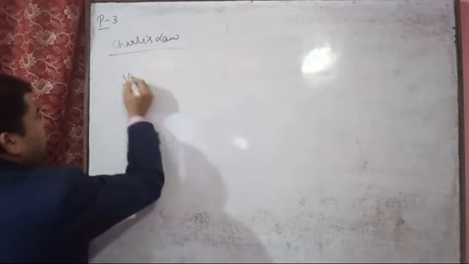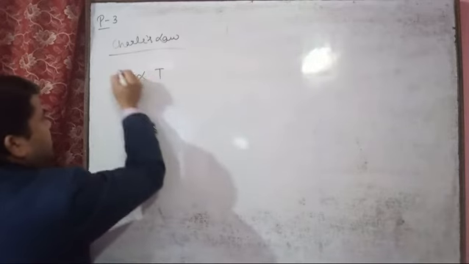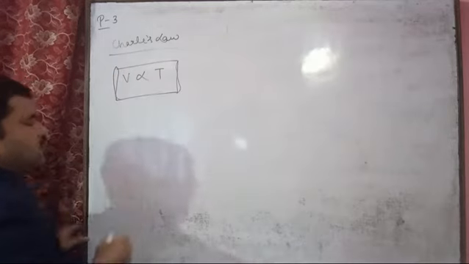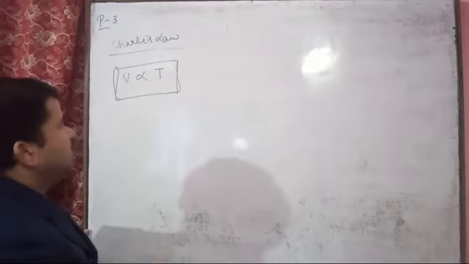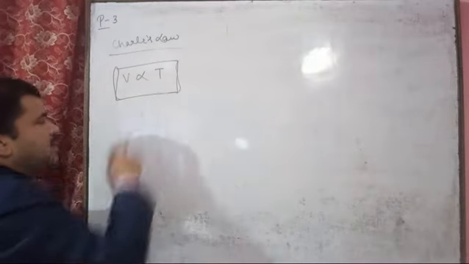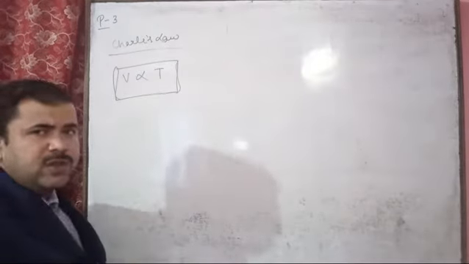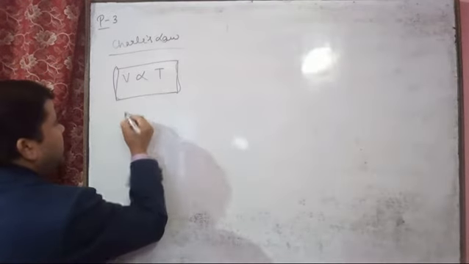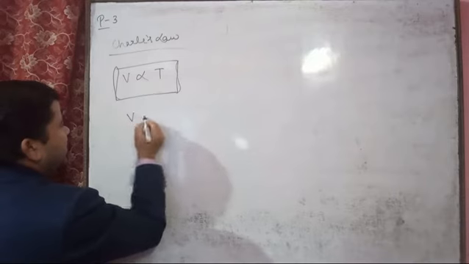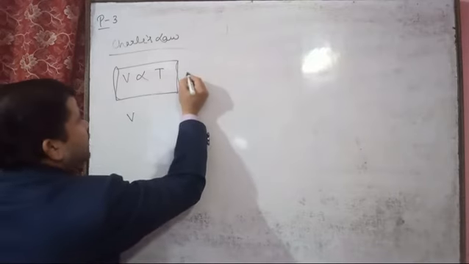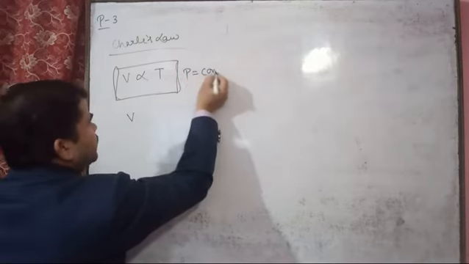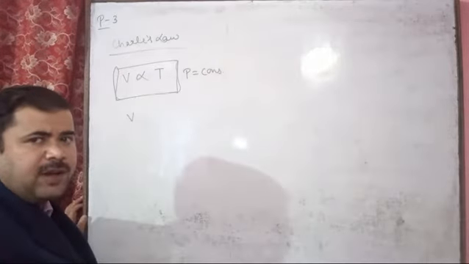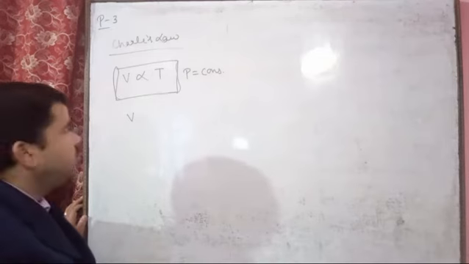So here volume is directly proportional to the temperature. Pressure remaining constant, the volume of the given mass of a dry gas is directly proportional to the temperature. In this way we can write it by removing the proportionality sign. Here we will take the pressure constant.